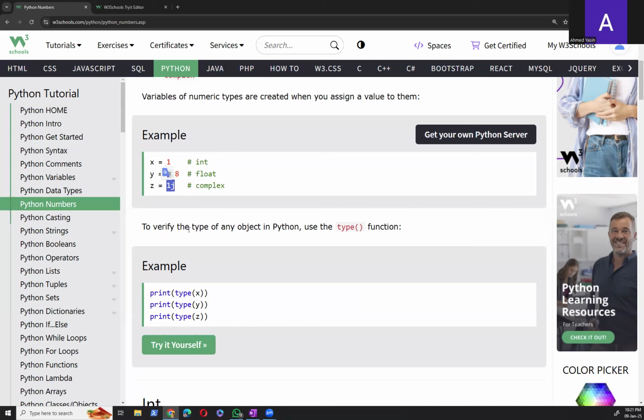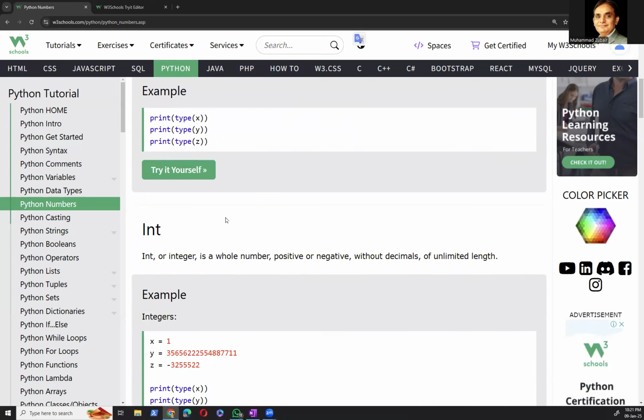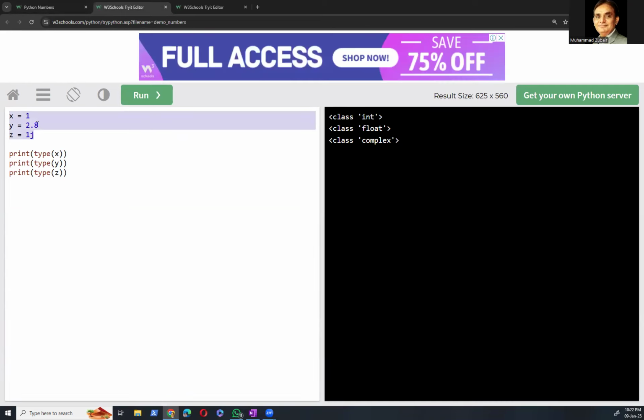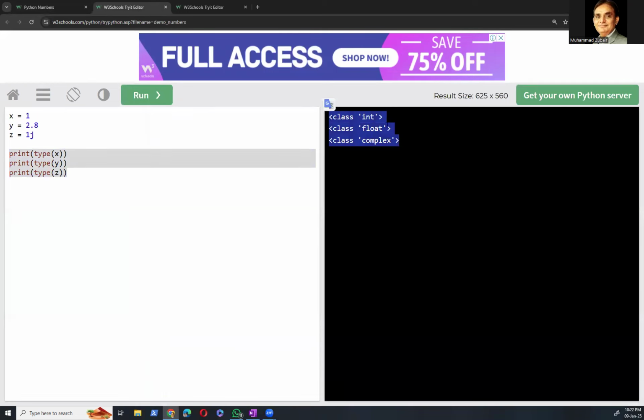But I don't understand how that works. Don't worry about that. To verify the type of an object in Python, use the type function. We have already seen that we can check what kind of data type it is. We created some variables and asked Python to tell us the data types of x, y, and z, and it told us they are integer, float, and complex.